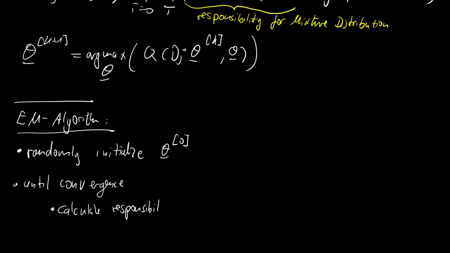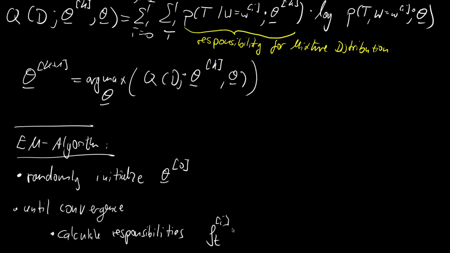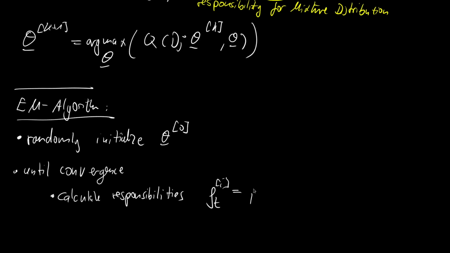And here we use the format of the algorithm which is most used in mixture models. We call the responsibilities rho, and this is the responsibility that the ith sample belongs to the tth class. And we will see this shortly. So this is nothing else than the posterior that T is a small t, given that W is w_i, under the old parameters. I think this is the most important fact here, under the old parameters.